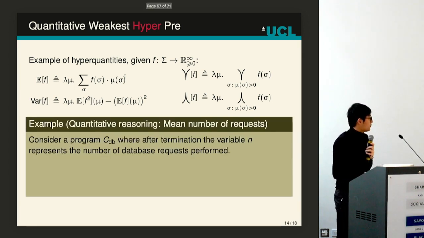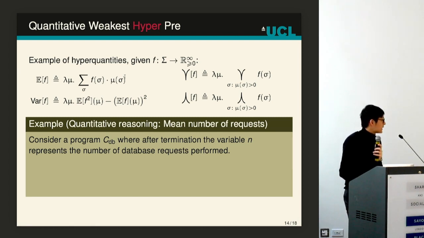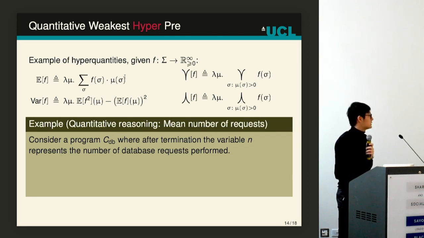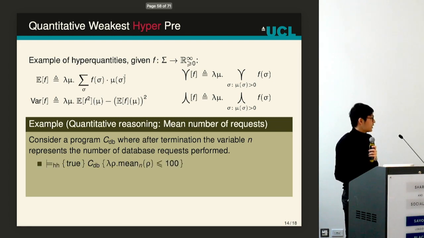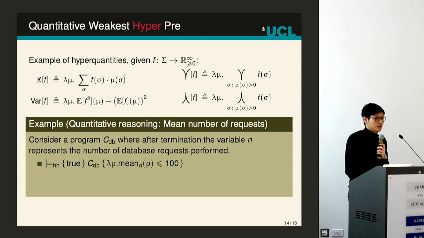As an example, if we have a program that, after termination, stores in a variable n the number of requests that we perform to a database, then with hyper-Hoare logic one might be able to prove this triple, which tells that for every initial set of states, the mean number of requests is bounded by 100.